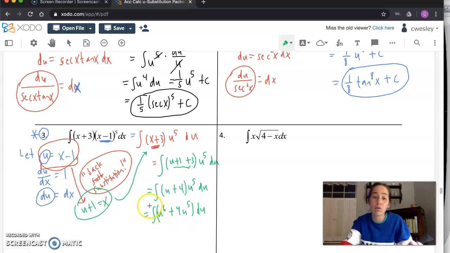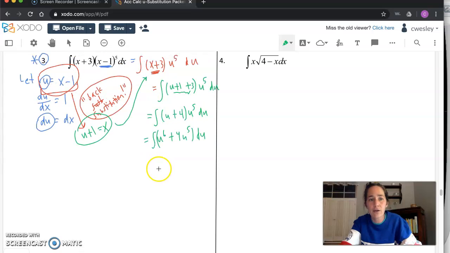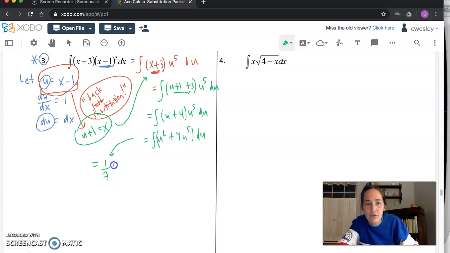Okay, so we just have 2 parts to integrate this time instead of 1. I don't want to scroll down too far. We can now, let me use this space. Let's drop the integral sign and actually take an antiderivative. So 1/7 u to the 7th. And then we'll say plus, we're going up a power, so 4 divided by 6, right? 4 over 6 u to the 6th plus c.